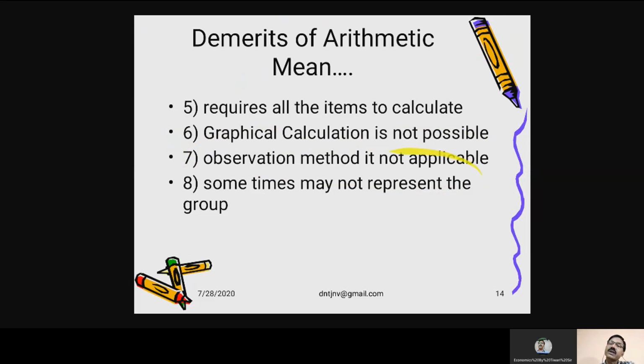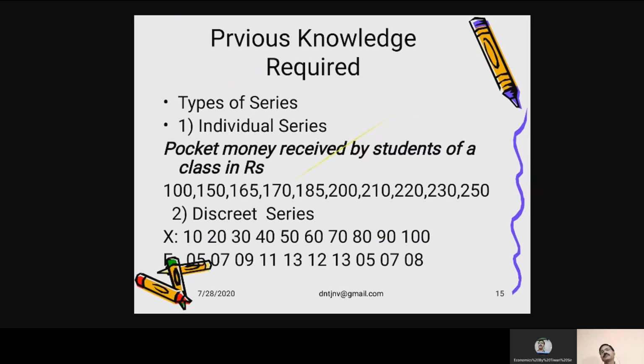Sometimes it may not represent the group. I just gave you the example of 400 rupees. None of them is getting 400 rupees as pocket money. First one is getting 0 rupees, second one is getting 200 rupees, and last one is getting 1000 rupees. So this 1000 rupees has disturbed the entire average.